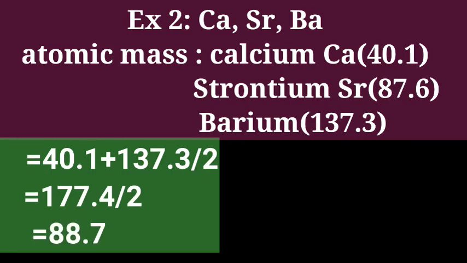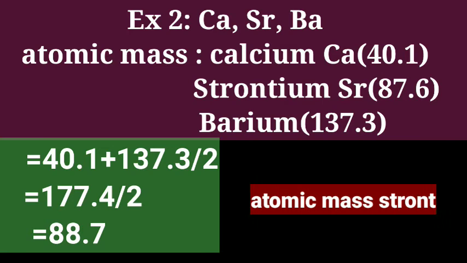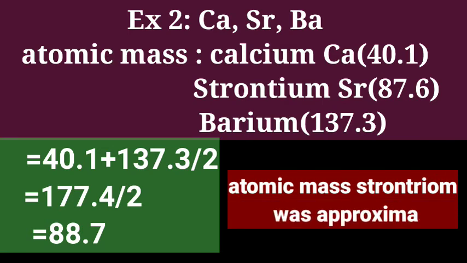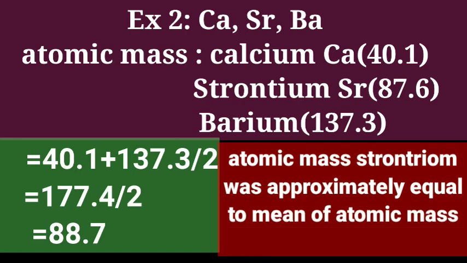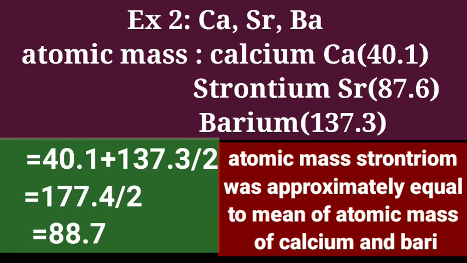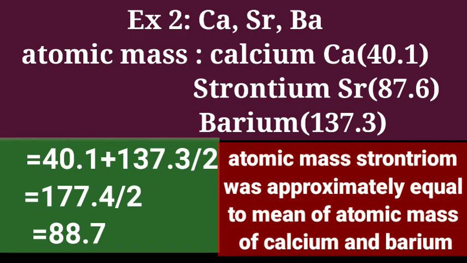Addition gives 177.4 upon 2. Divided by 2, what do we get? 88.7. The atomic mass of strontium was approximately equal to the mean of the atomic masses of calcium and barium.